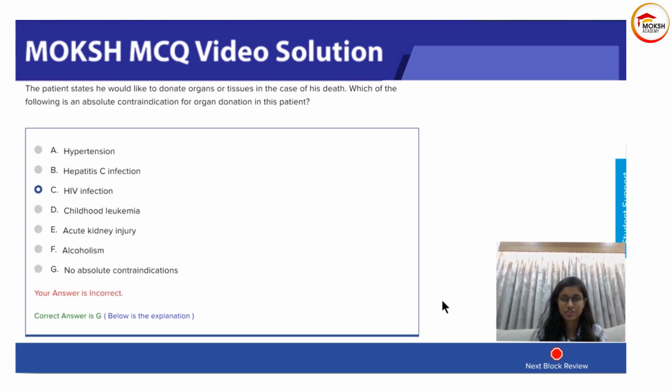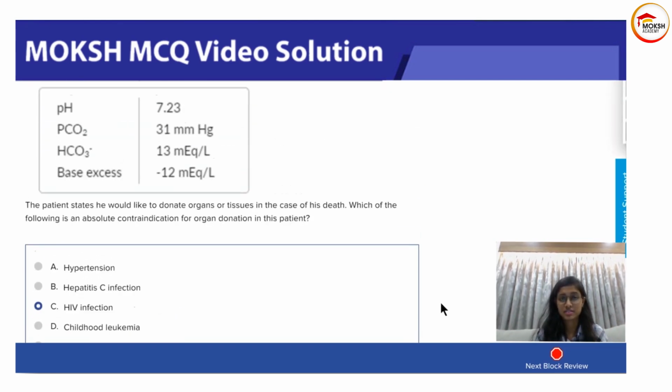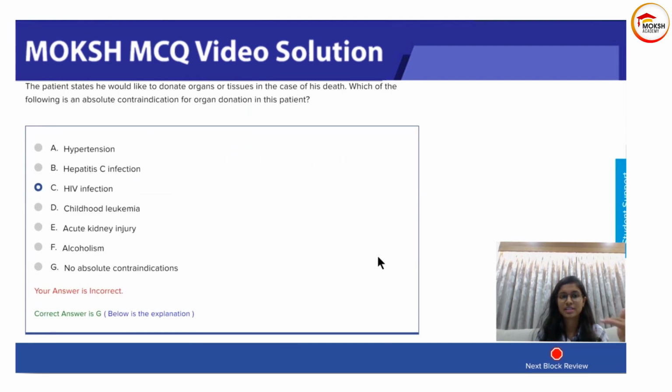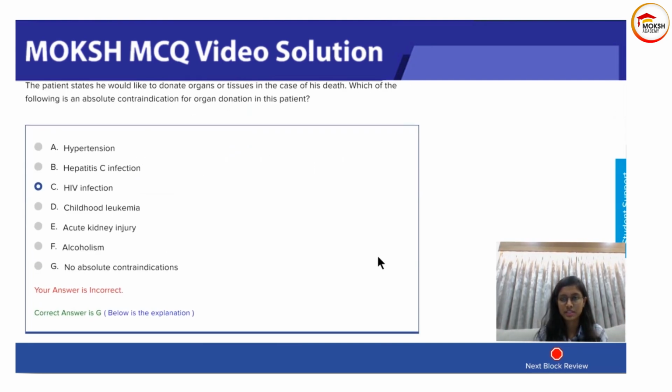Why? Let's go over the rest of the options, because the rest of it is what this patient actually has. So we talked about hypertension, right? In itself it is not, but if it leads to left ventricular ejection fraction being less than 50%, then that is a contraindication. Okay, hepatitis C infection. As long as you are donating organ from a Hep C donor to a Hep C recipient, it is not a contraindication. Make sense? This patient has blood virus detected. Again, it is not a contraindication, as long as he is donating to somebody who already has hepatitis C.